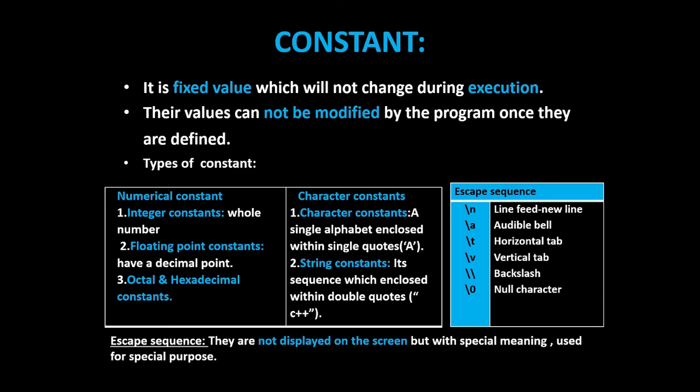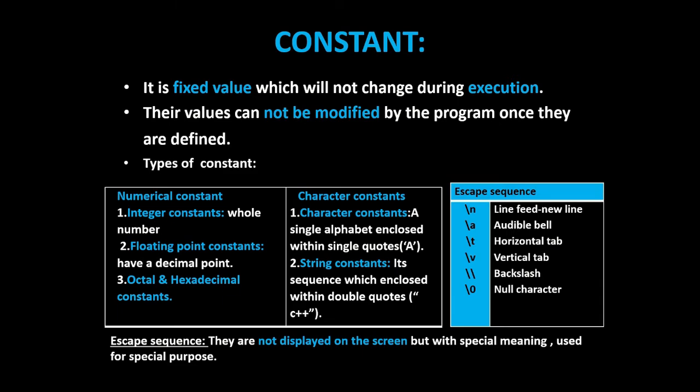What is a character constant? A single alphabet enclosed within single quotes is called a character constant. What is a string constant? It is a sequence of characters enclosed within double quotes. Next we have escape sequences.